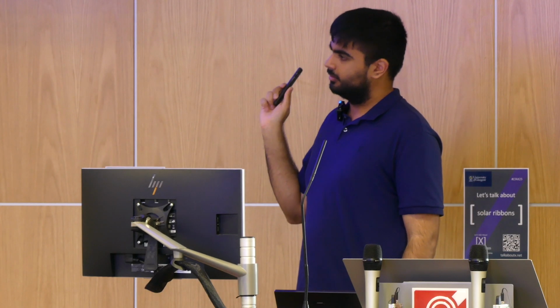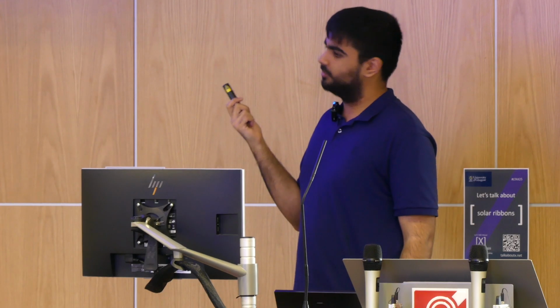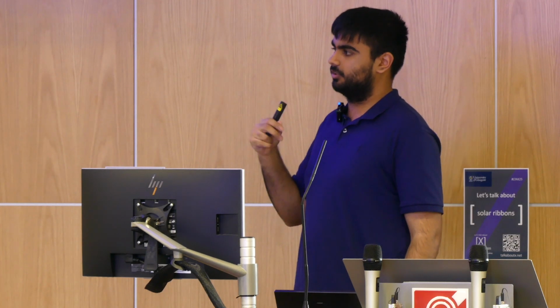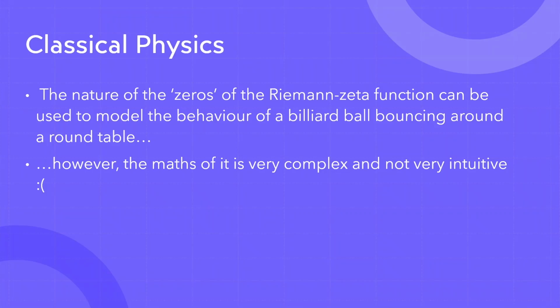So I know I said I would talk about classical physics and how it applies here, but the one scenario I was able to find out about, which is modeling a billiard ball bouncing around a round table, is mathematically way too complicated for the sake of this talk. I'd be here forever if I included it. However, if you do want to read about that, I've got a QR code at the end of this presentation that leads to a paper about that, so you can check that out.